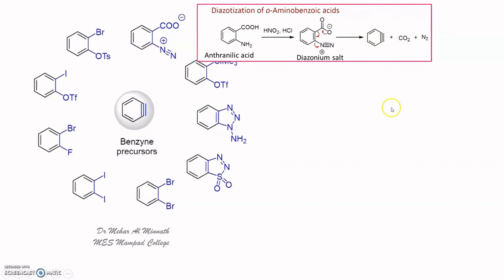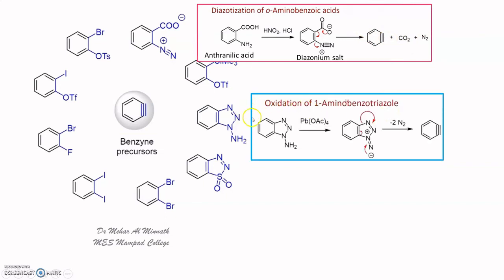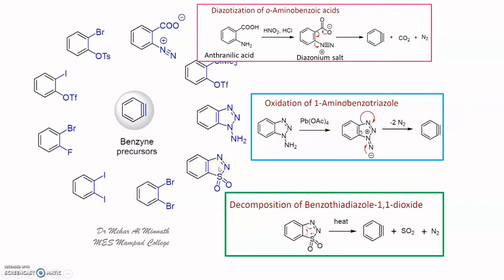And then you can carry out the nucleophilic substitution reaction. Similarly, with the triazole derivative here, you oxidize this triazole derivative, it will lose 2 nitrogen molecules and you get the benzyne. You are oxidizing the 1-amino benzotriazole, you get benzyne. So simple oxidation will do, mild conditions. And similarly here, decomposition of benzothiadiazole 1,1-dioxide. Here also, simply by heating, sulfur dioxide and nitrogen will be removed and you get the benzyne. And all these can be carried out for nucleophilic substitution reactions.